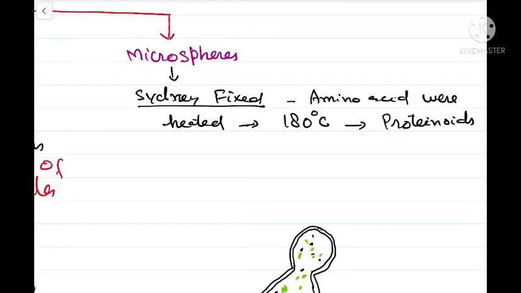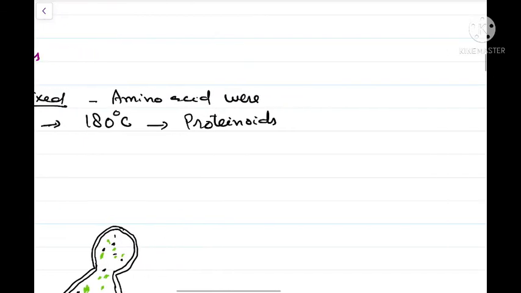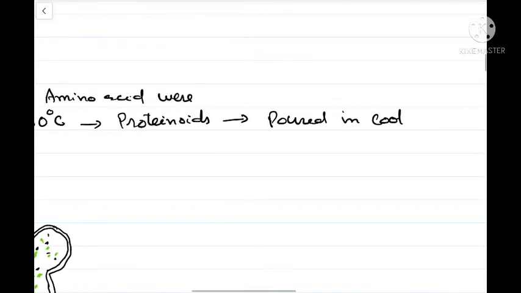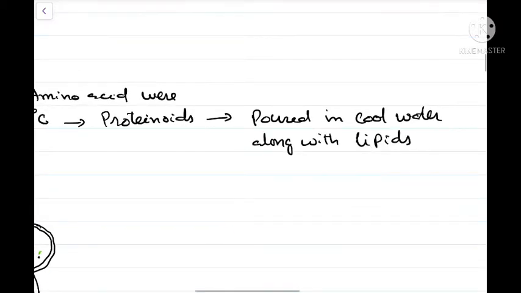Then these proteinoids were placed in cool water along with the lipids. So after the proteinoids were formed, they were poured in cold water along with some lipid, and this resulted in the formation of aggregates which were called microspheres.